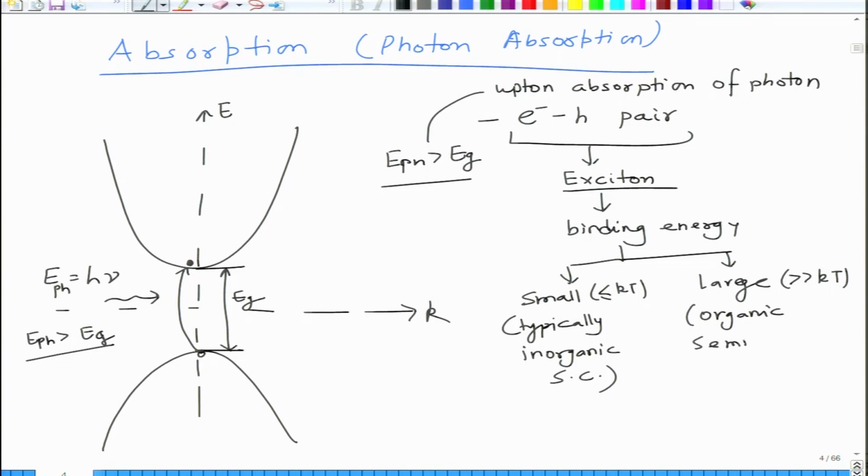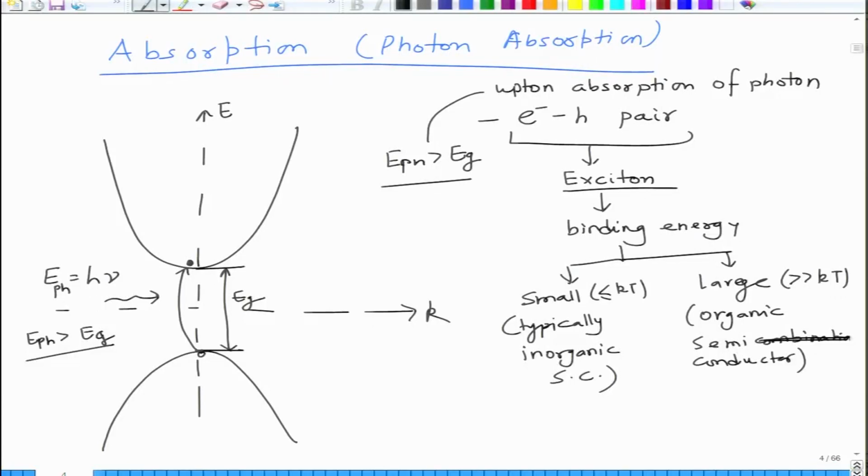So, exciton dissociation and creation of free carriers is very important in organic semiconductors, which are polymeric semiconductors like P3HT, polythiophene, etc. However, for inorganic semiconductors like silicon or gallium arsenide, it is not a problem because the binding energy is very small. The moment the electron hole pair is created, it is immediately separated, and electron goes its way and hole goes its way.